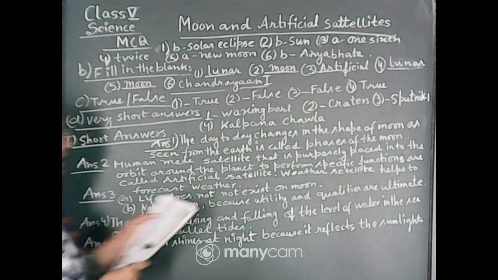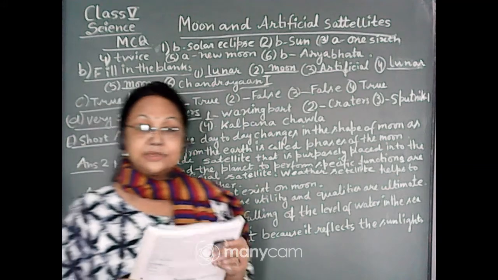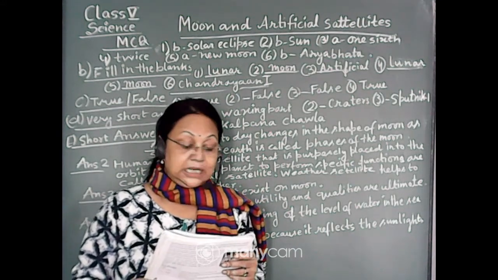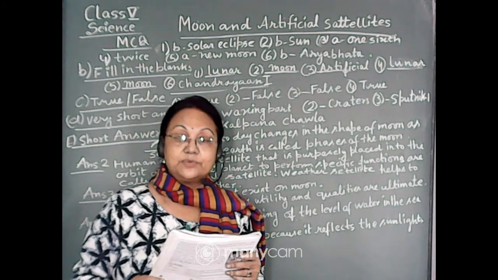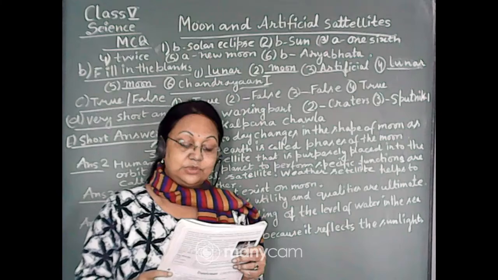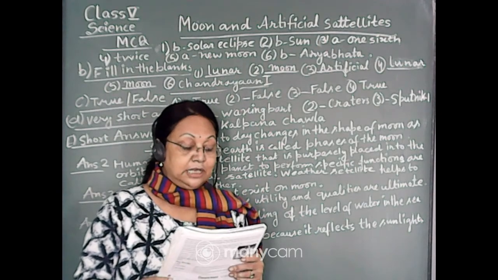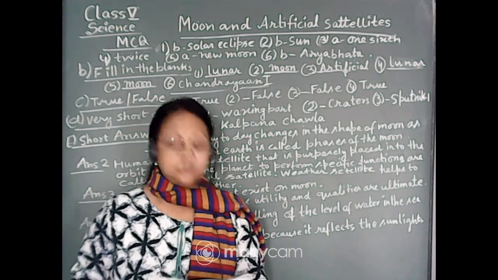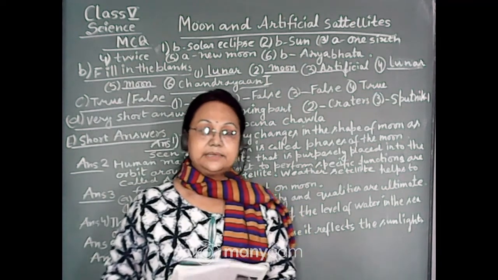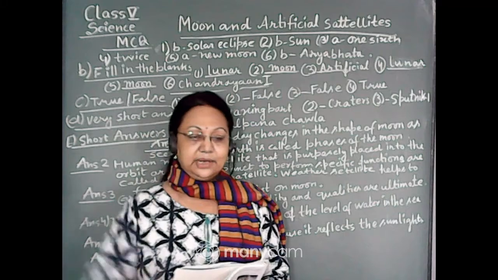When the earth comes in between the sun and the moon, it is a lunar eclipse. Now fifth one is the dash has no atmosphere, moon hasn't any atmosphere. The first space shuttle to the moon sent by India is Chandrayaan. Now next question, the C question, true and false. So see the statement, and according to it we will write true and false.